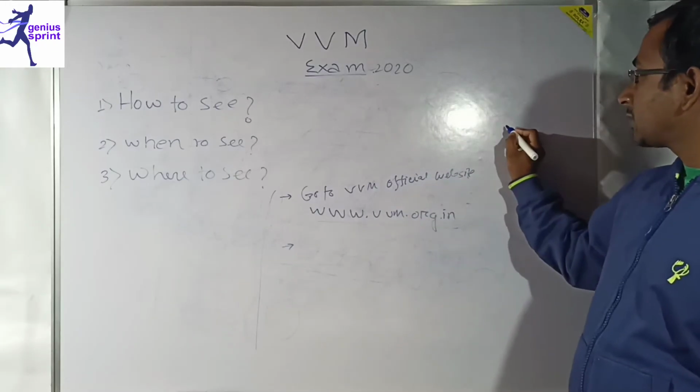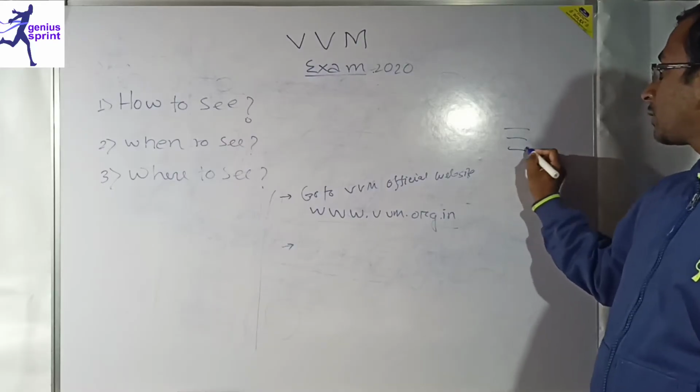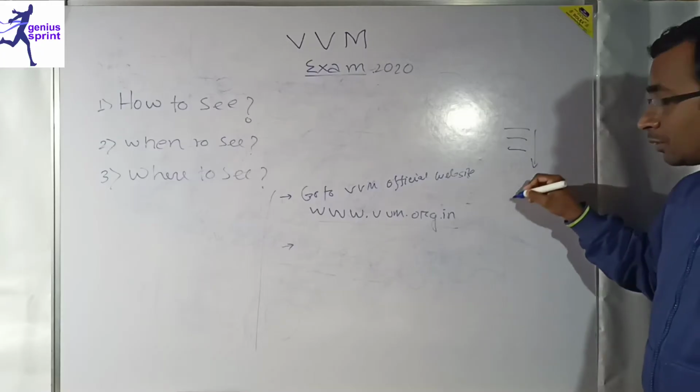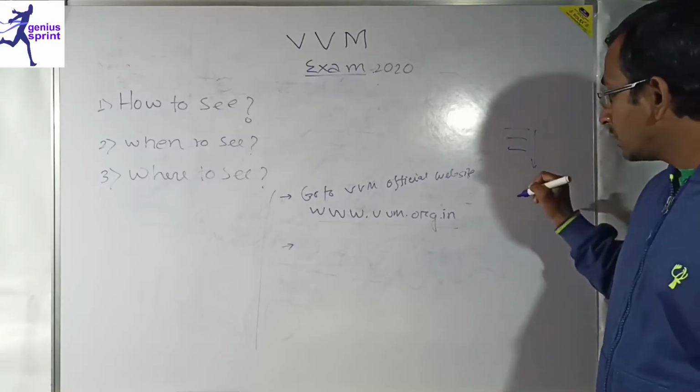You can get this, I think, on the dashboard. On the right corner of this website there is a dashboard. You can go to this dashboard, and below it they have given the result.